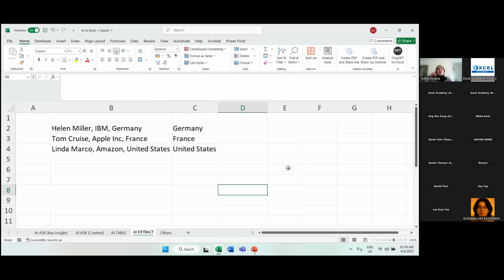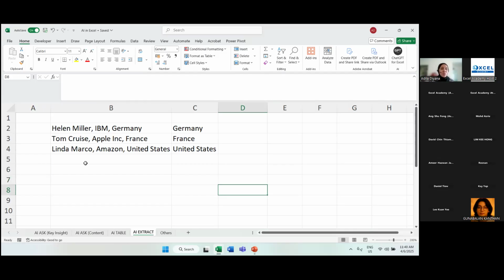So if someone is experienced in using Excel, they would know how to extract the data inside column C: they may use text to column, right? Text to column allows you to separate your data, so later you get one column for name, one column for company name, one column for country of residence.